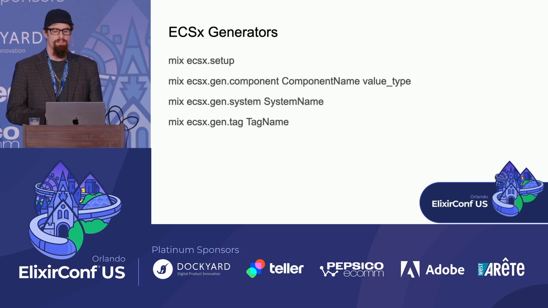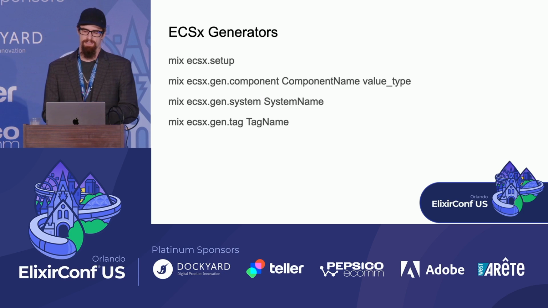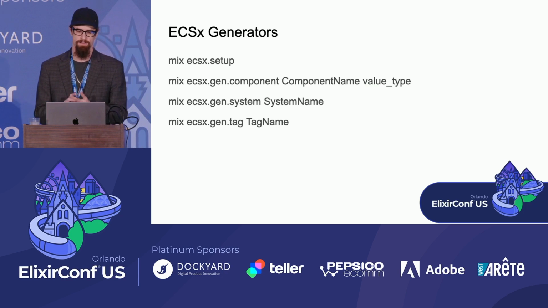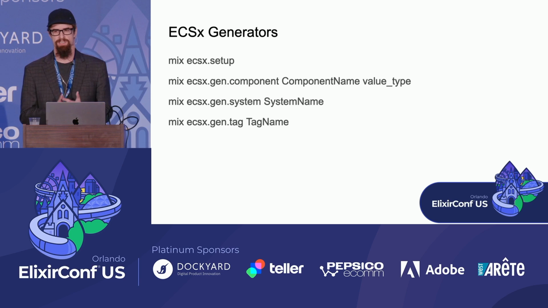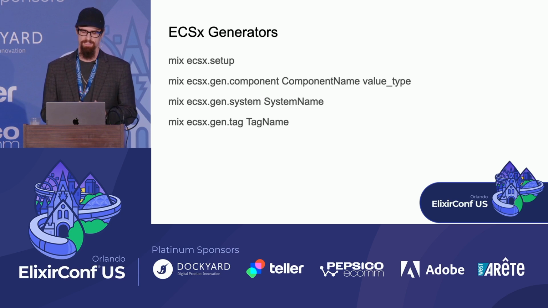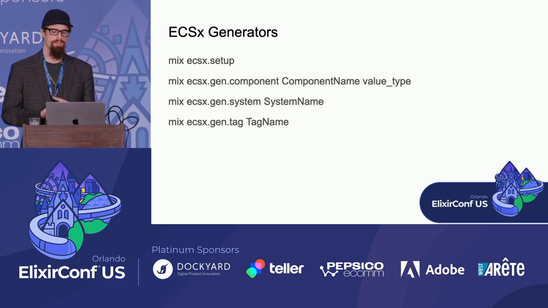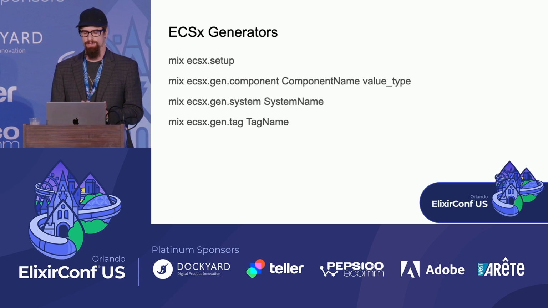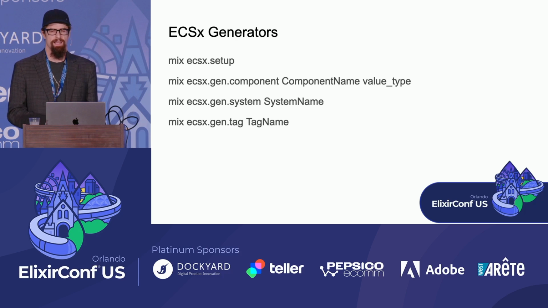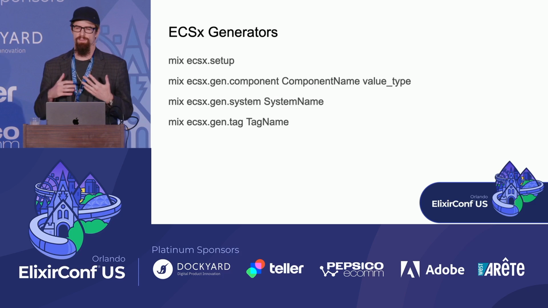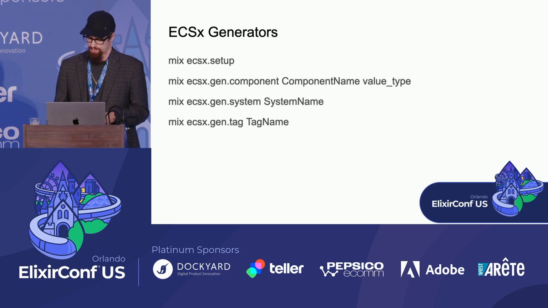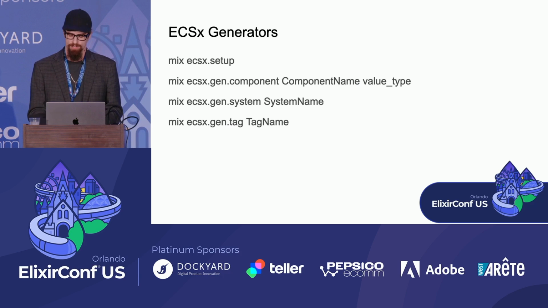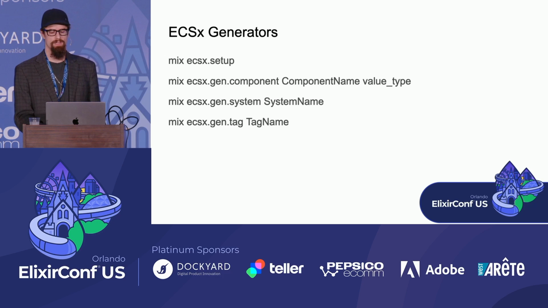Then lastly, we have another generator for tags. Tags is a feature in ECSx which is not present in all ECS implementations, but I do find it useful enough to include in ECSx. A tag is a subtype of components, and it's mostly going to be used in cases where you would like to have, say, a Boolean type of component.